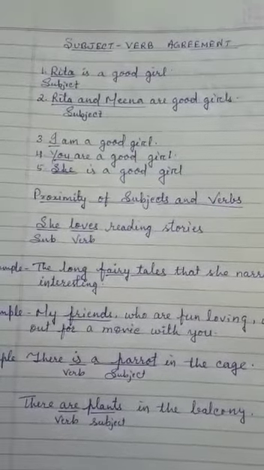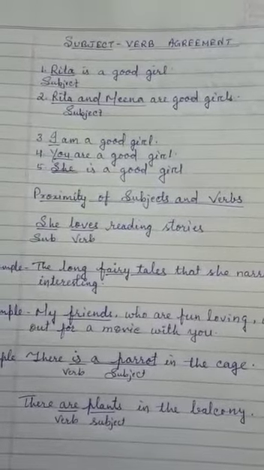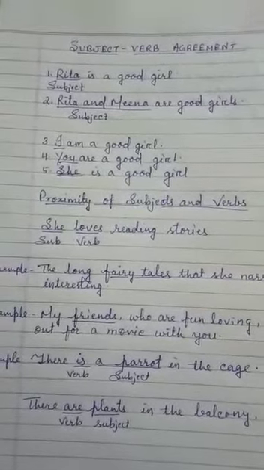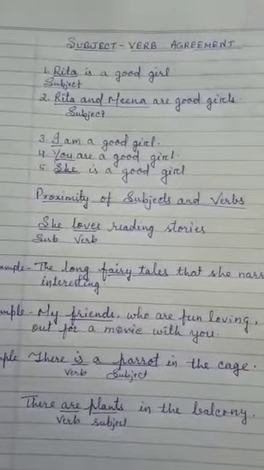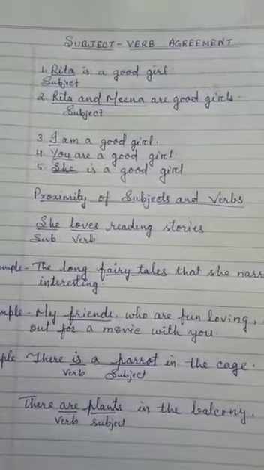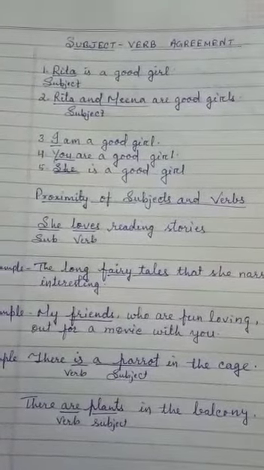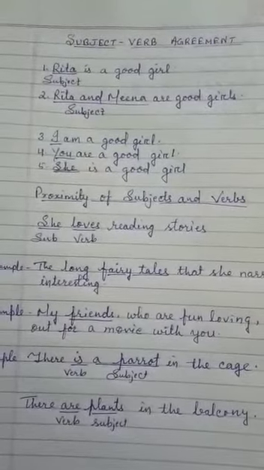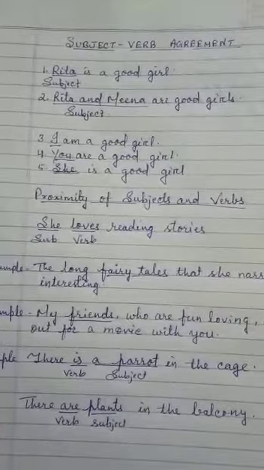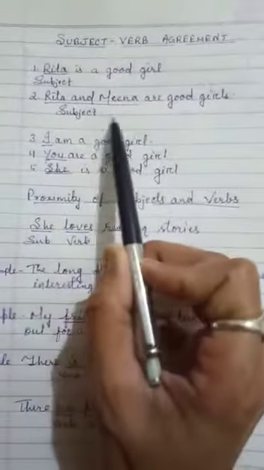In the second sentence, Rita and Meena are the subjects and are plural in number. The verb are has been used. It is a plural verb. And this shows that the verb in a sentence must always agree with the subject in number, whether it is singular or plural. So, if the noun or pronoun subject in a sentence is singular, the verb must be singular. If it is plural, the verb must be plural.